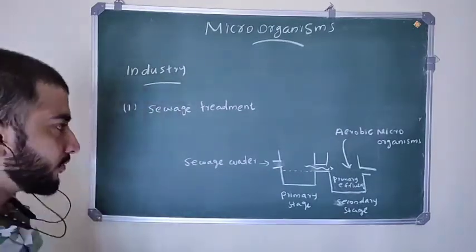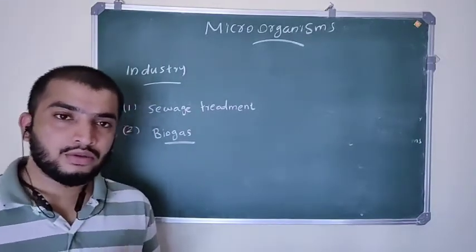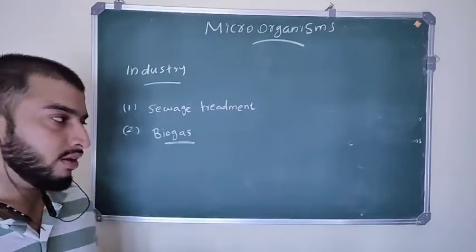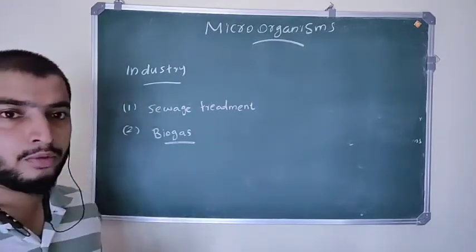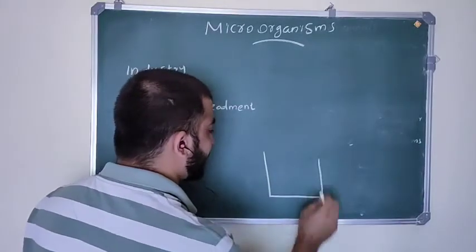The next is biogas production. Microorganisms are used for making biogas, methane. You might have heard about a biogas plant. What actually happens inside this biogas plant?